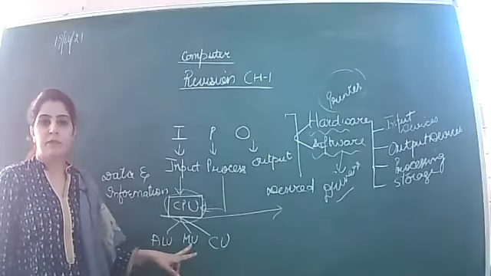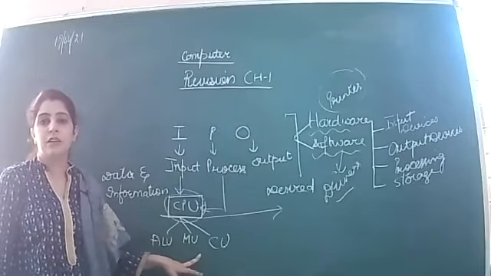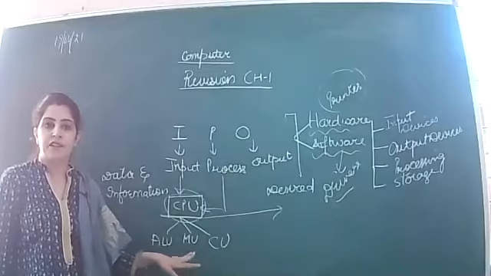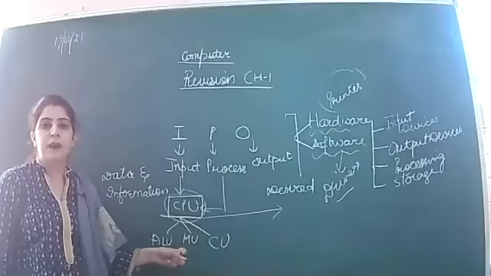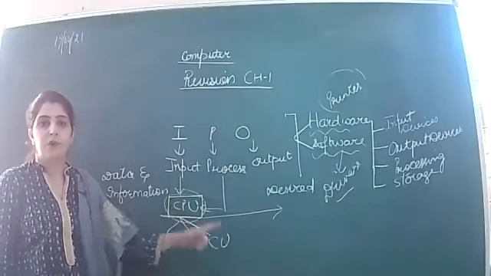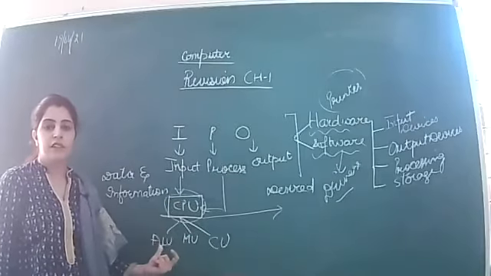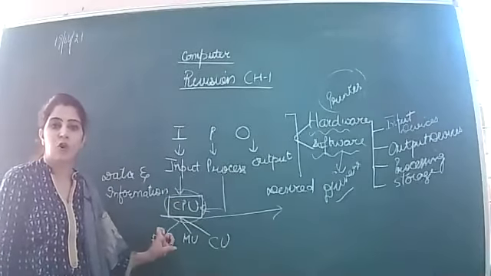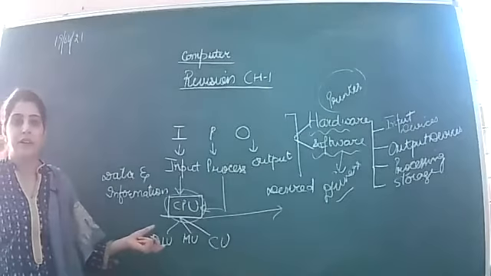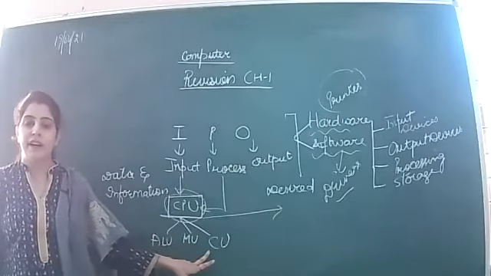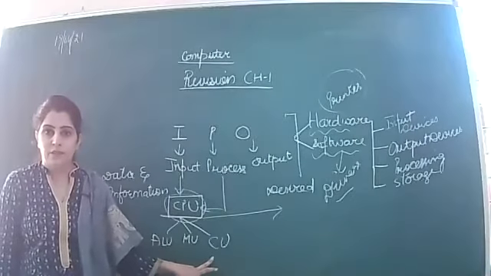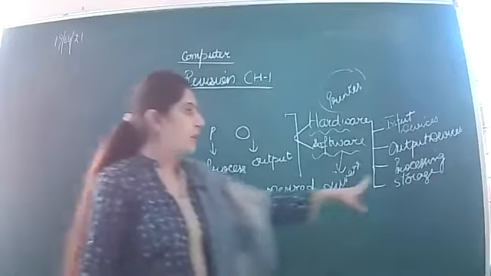Whereas MU, that is memory unit, is concerned with the storing of data. During processing, whenever you have to partially store your result, that is the primary memory. The control unit is the unit inside the CPU that will guide all other components on how to operate and which instruction or which part is to be evaluated first. So overall, it will guide the things. That is the control unit. Clear? So this was the processing.